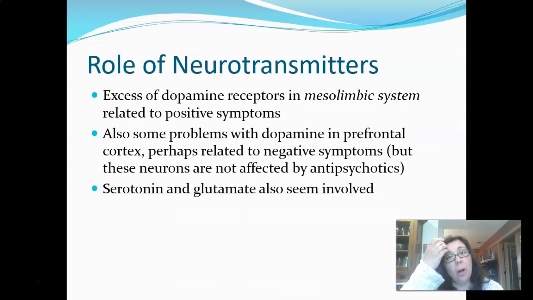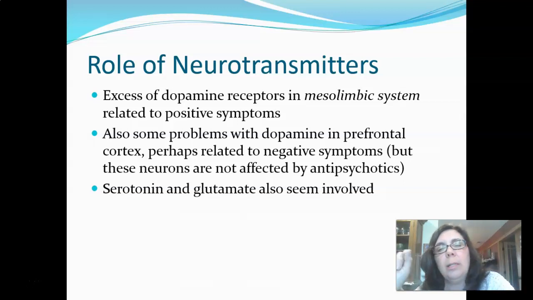So we mentioned before the idea of dopamine. Dopamine becomes important in schizophrenia as it's used in two very specific brain areas. So the first is the mesolimbic system, right? So that is about raw emotion. And we seem to see an excess of dopamine receptors.